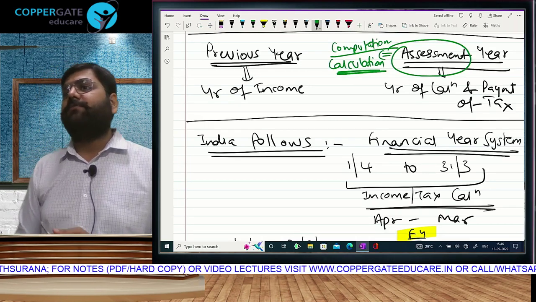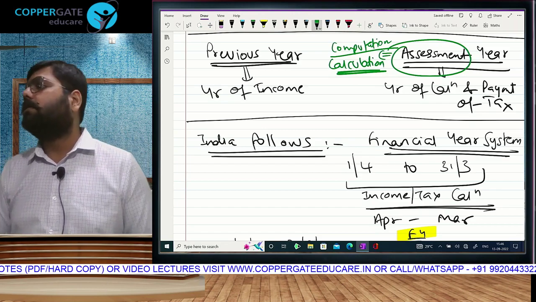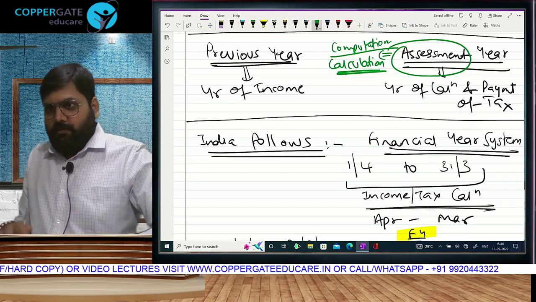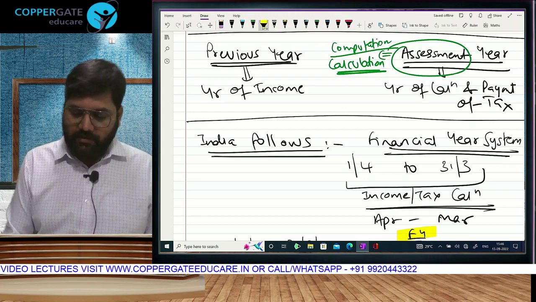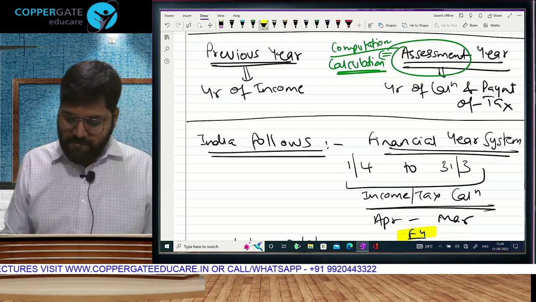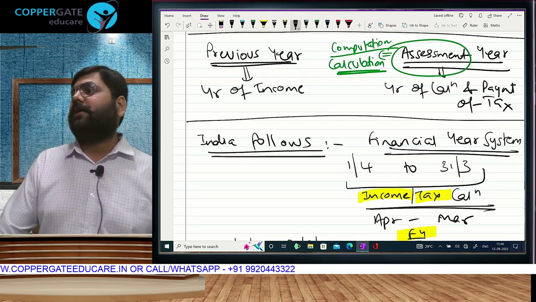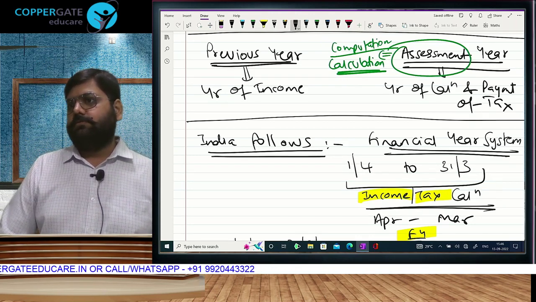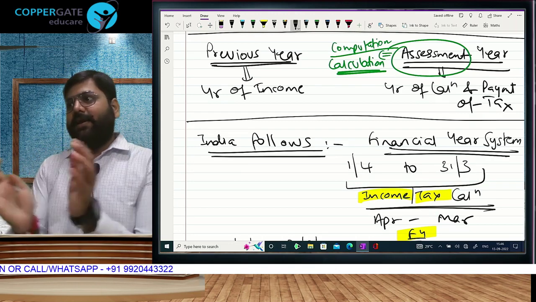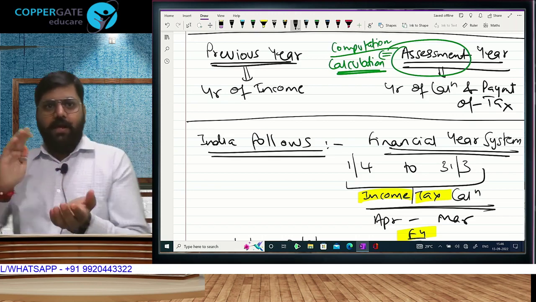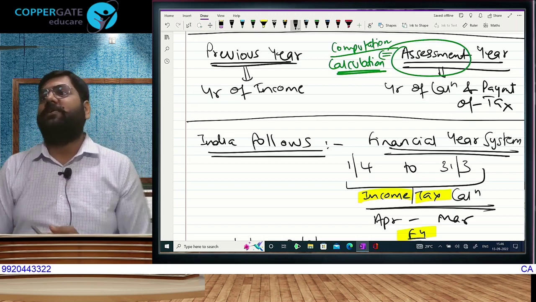In the Income Tax Act, we have to calculate two things. No marks for guessing. In the name of the law itself, those two things are given. We have to calculate income and tax. When we are calculating our income and tax, that means we are doing assessment. When we are adding all the incomes, computing our net income, and on that income we apply the rate of tax and find out the tax liability, that means we are doing assessment.